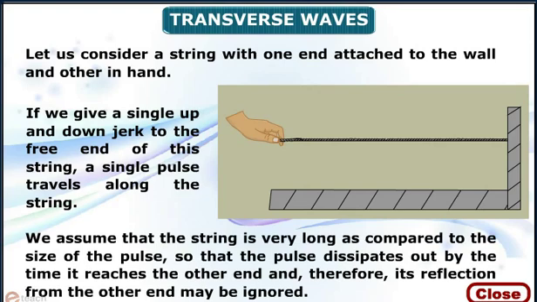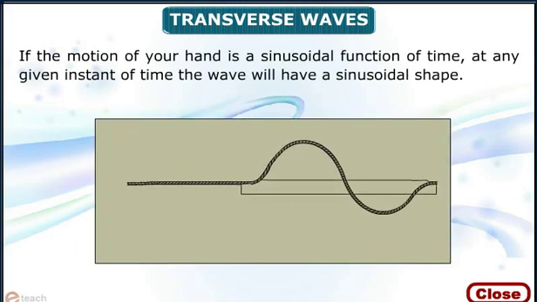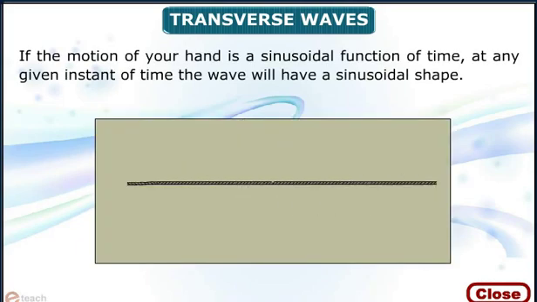that the pulse dissipates by the time it reaches the other end, and therefore its reflection from the other end may be ignored. If the motion of your hand is a sinusoidal function of time, at any given instant of time, the wave will have a sinusoidal shape.